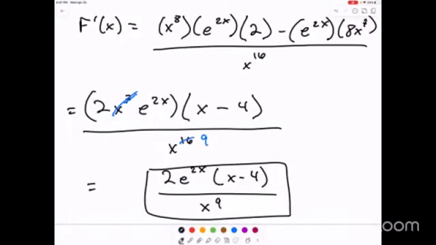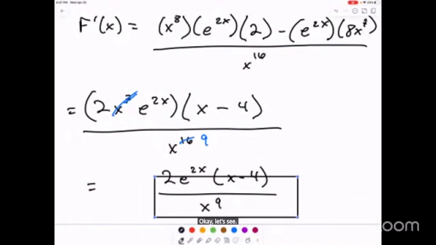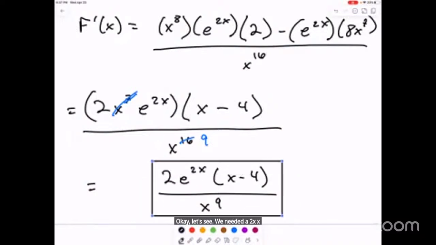Okay, let's see. e to the 2x, x minus 4, x to the 9.